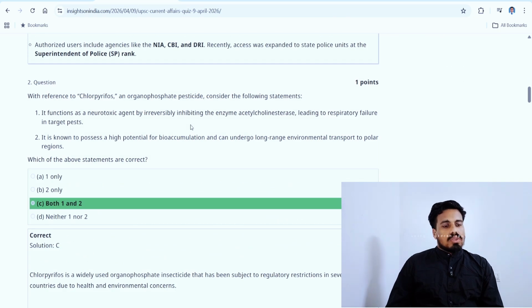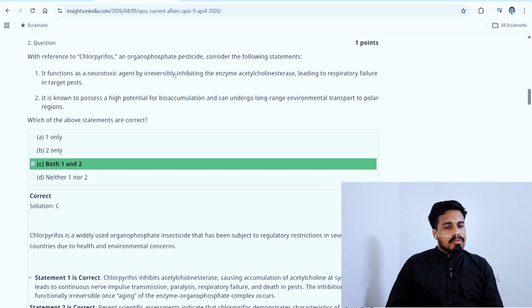All right. So second one we made it right. Chlorpyrifos. We got the key from this: neurotoxic agent, phosphate and neurotoxic. This is relatable, and this has the phosphate.